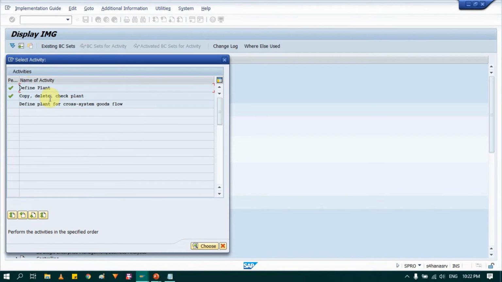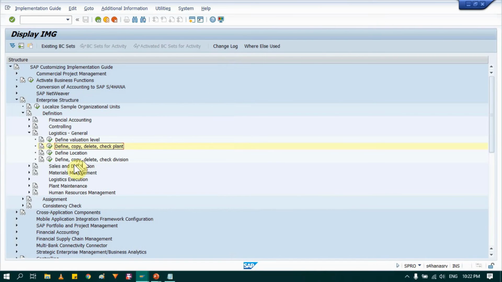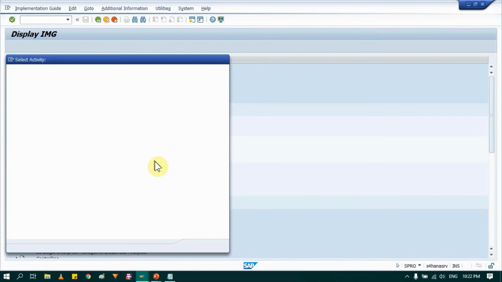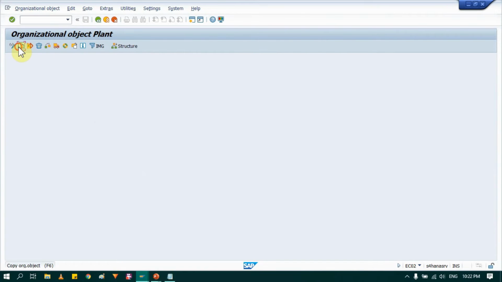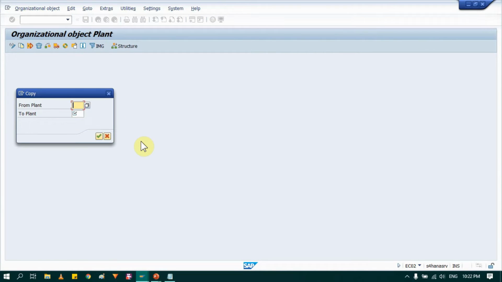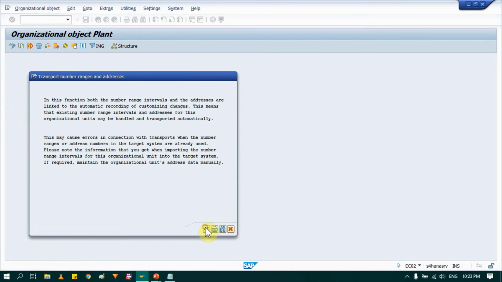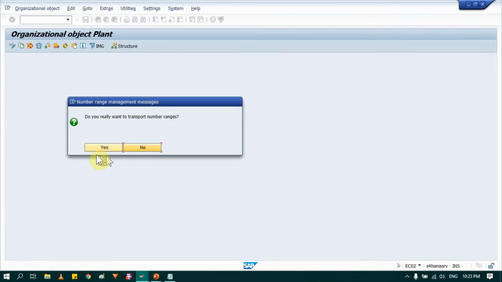But while doing the same, I will copy from AM10, so it will be easy for me, or you can copy from any plant. So again I will go in the same, then I will copy from AM10, and my new plant is AM20. Just click, and allow it to copy everything in the background.